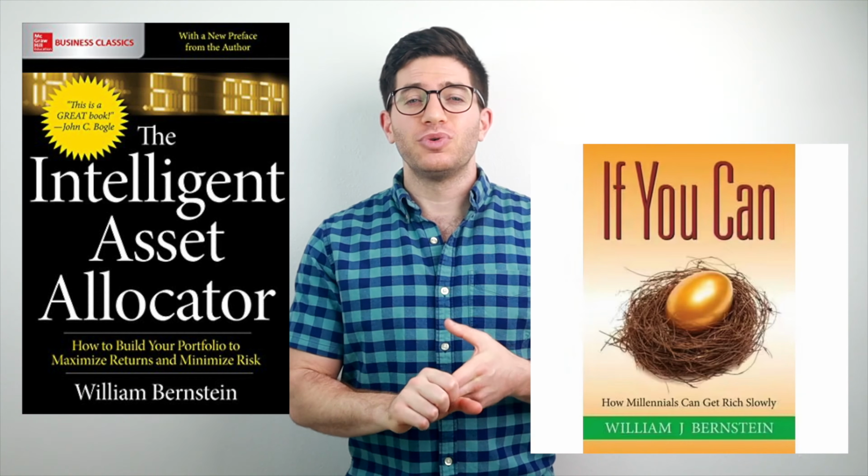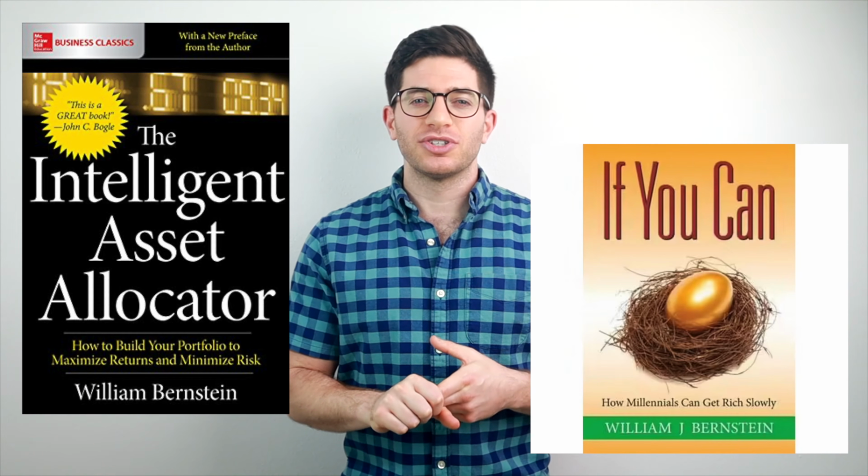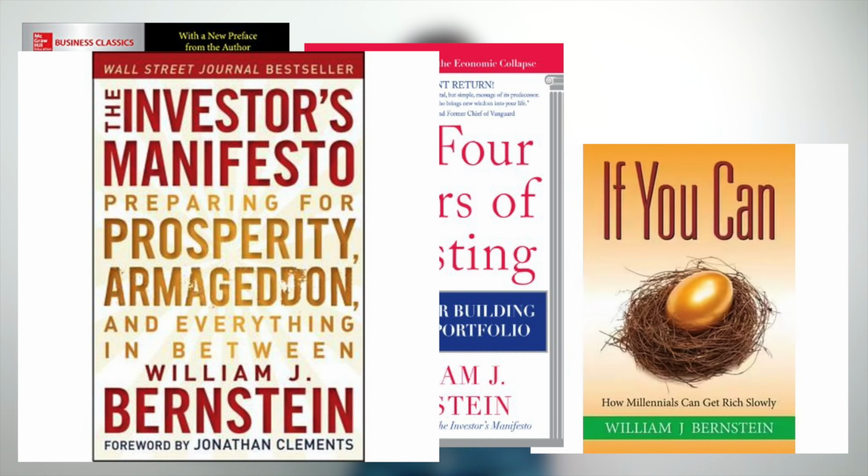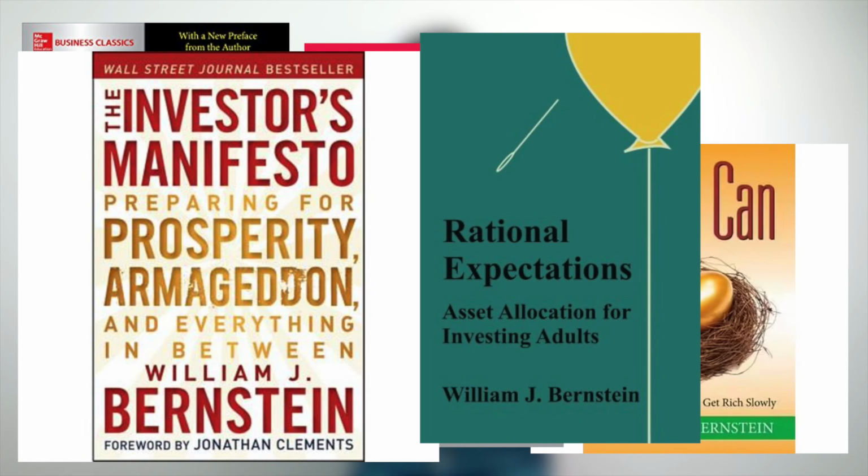Bernstein is one of the most prolific investing authors out there. Math and theory nerds like me and armchair investors alike will enjoy and get something from all of his investing related books. The Intelligent Asset Allocator, If You Can: How Millennials Can Get Rich Slowly, The Four Pillars of Investing: Lessons for Building a Winning Portfolio, The Investor's Manifesto, Preparing for Prosperity, Armageddon, and Everything in Between, and Rational Expectations: Asset Allocation for Investing Adults. That last one is more advanced and beginners should probably skip it.